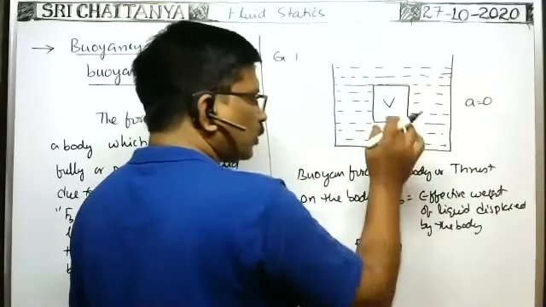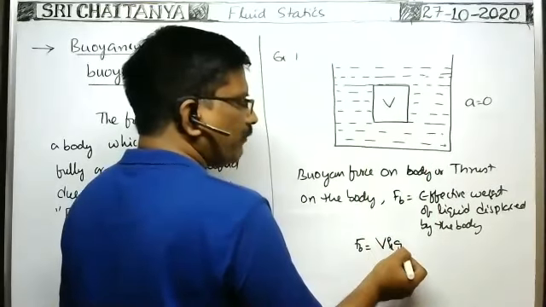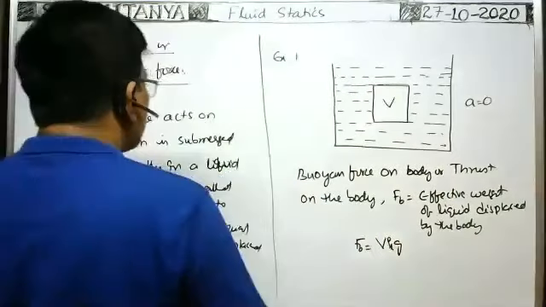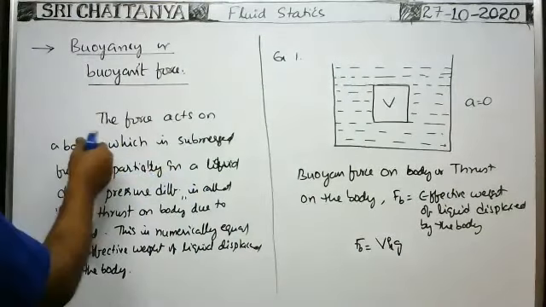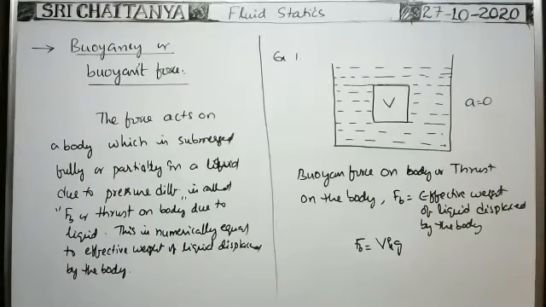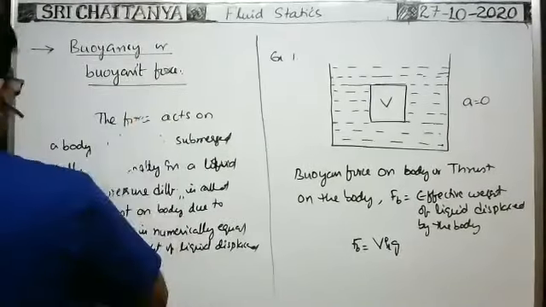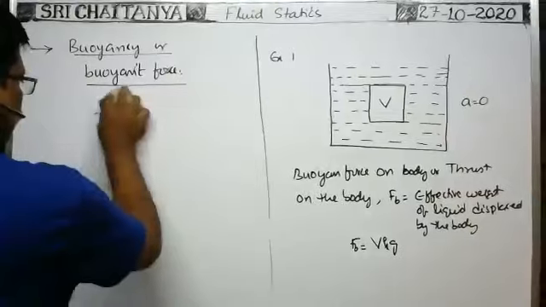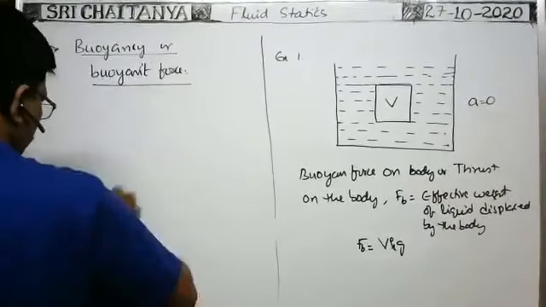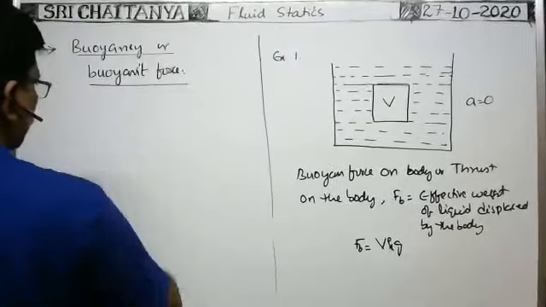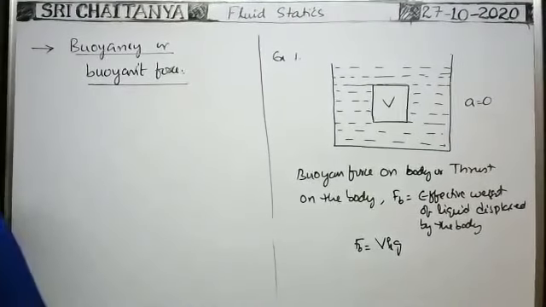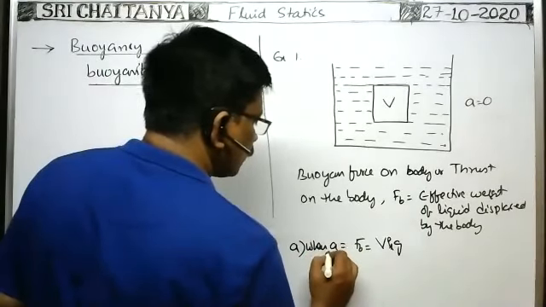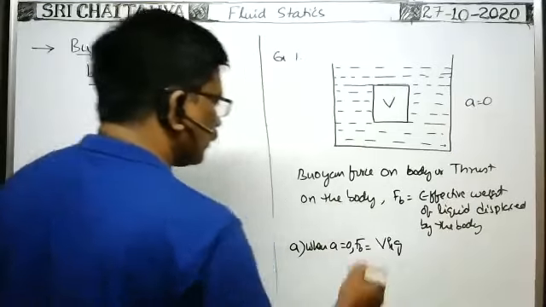In such case, the effective weight of the liquid is equal to volume of the liquid into effective gravity acceleration, g only. Okay, if the vessel is moving upwards with certain acceleration, in such case, so in this first case, when a is equal to 0, that means acceleration is equal to 0, then this one.